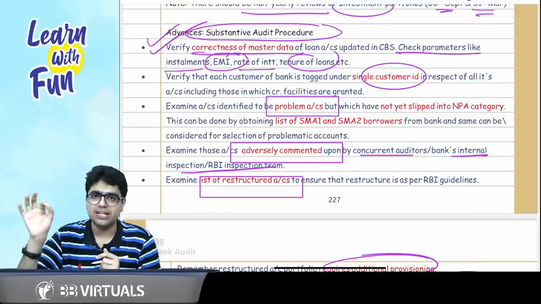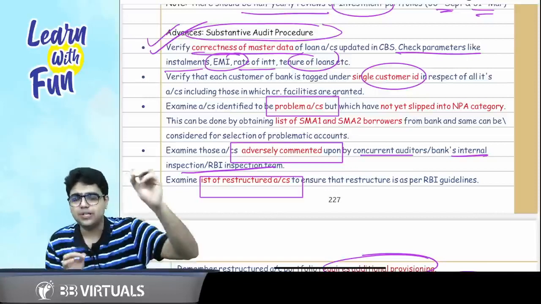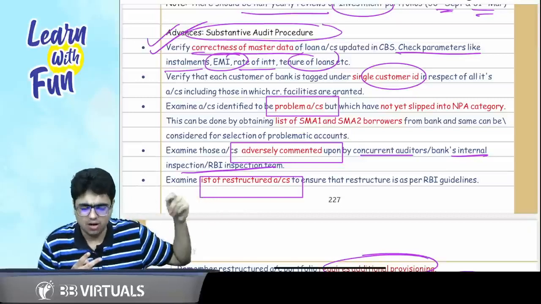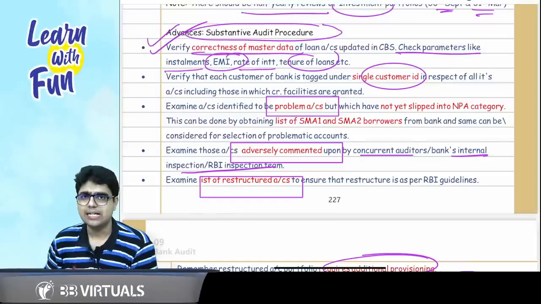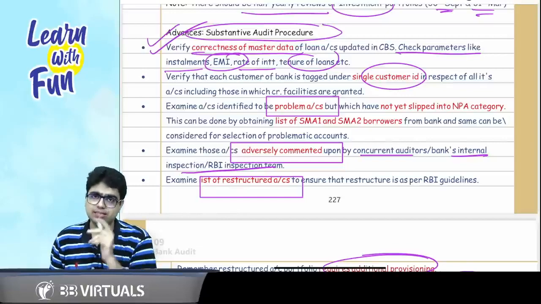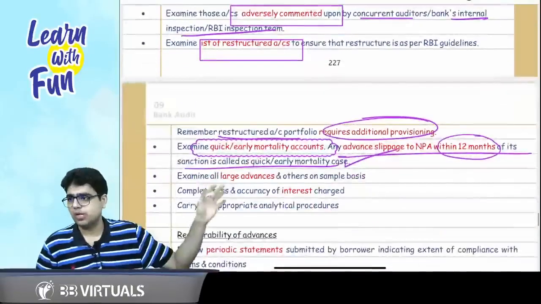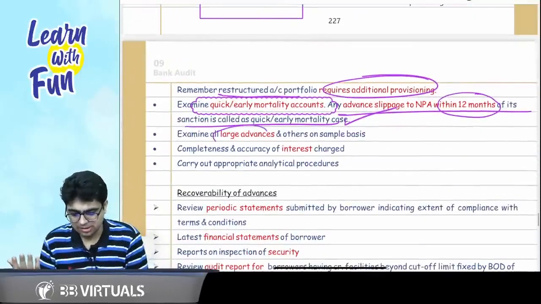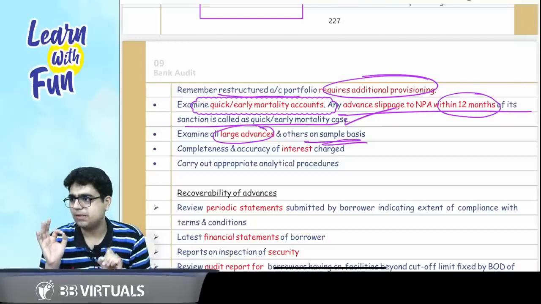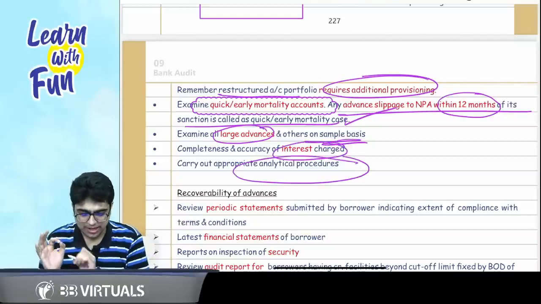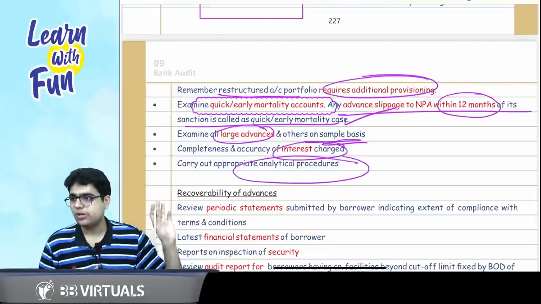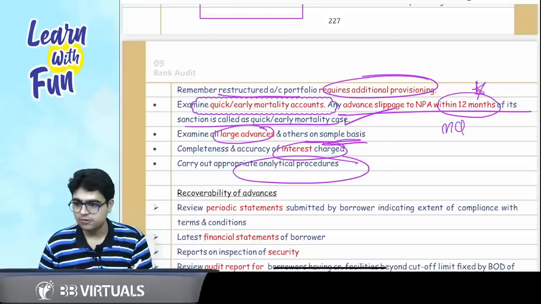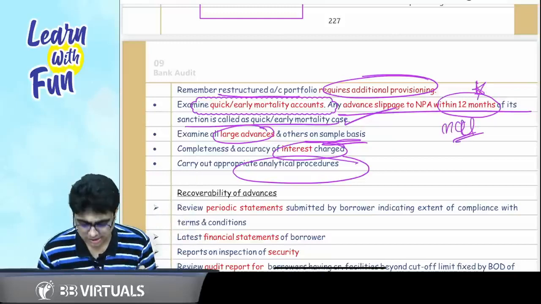Problematic accounts: number one, SMA1, SMA2, which have not yet slipped into the NPA category. Second, accounts which have been adversely commented by the internal auditor or concurrent auditor or RBI inspection team. Third, accounts which are restructured, and the fourth type are quick mortality accounts. Then examine all the large balances, and the small ones can be checked on a sample basis. Check the interest amount and apply analytical procedures. That's all that you need to remember. This 12 months part of quick mortality accounts can be asked in the form of MCQs. Got it? Got it, sir.